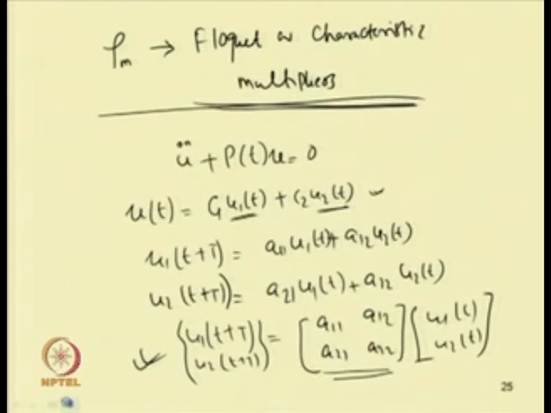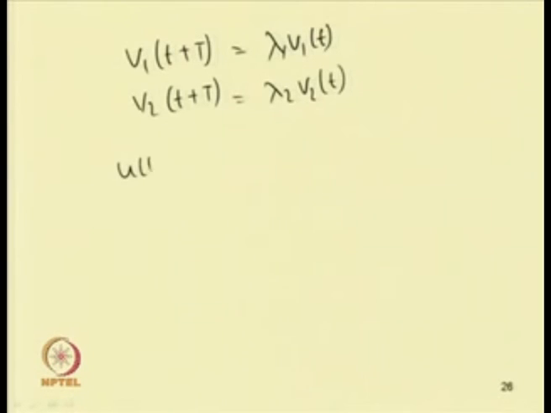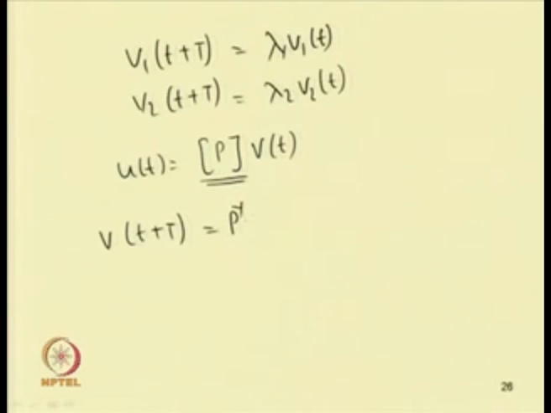So, this thing we can find by substituting u(t) equal to P into v(t). By taking a matrix P, we can write u(t) equal to P v(t). So, now we can obtain v(t+T) equal to P inverse A P v(t). Let me write this in matrix form.